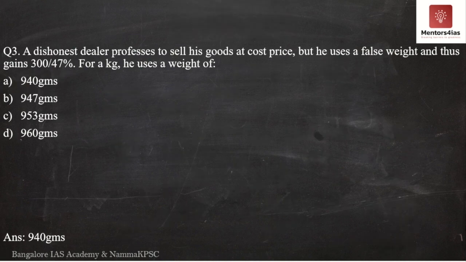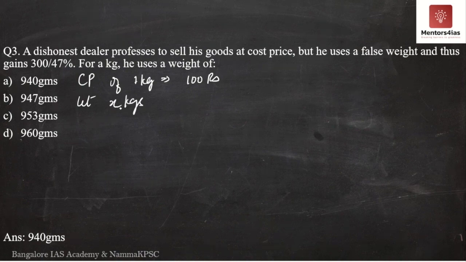So if not by making use of the formula, how do you solve it then? Again, this should be very simple for you. Once again, I am going to assume the cost price. Let me assume the cost price of 1 kg to be 100 rupees. Then let the false weight be, say, x kgs.